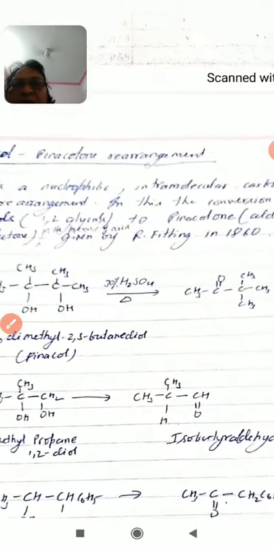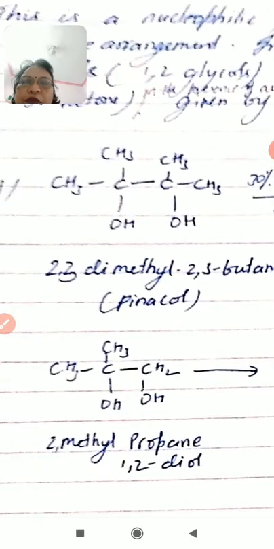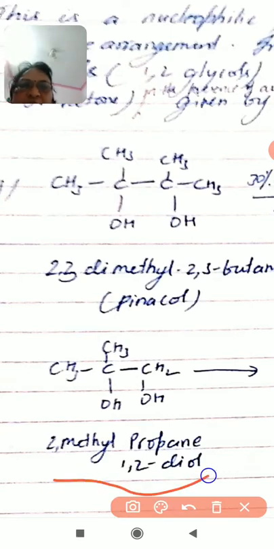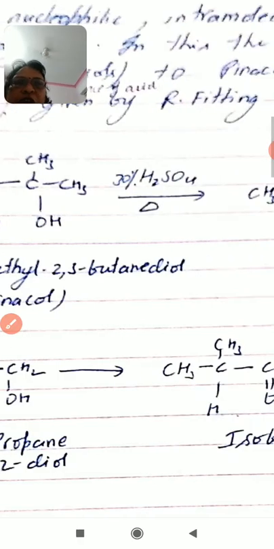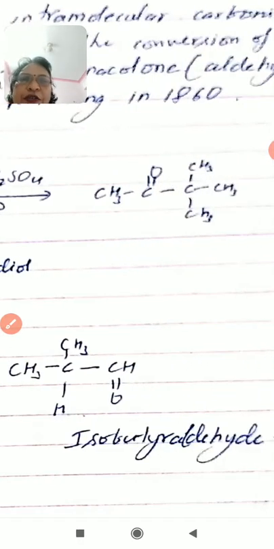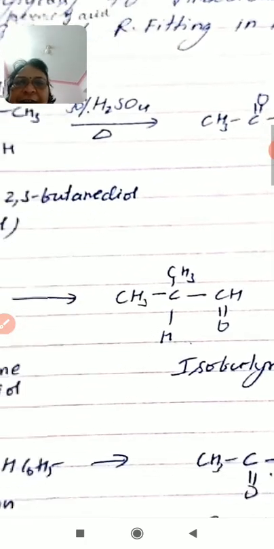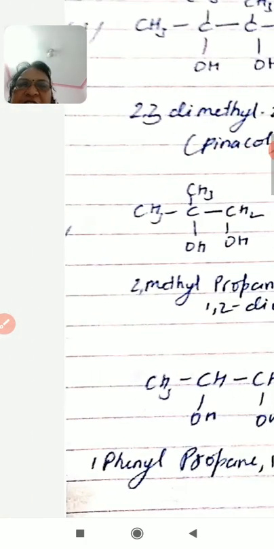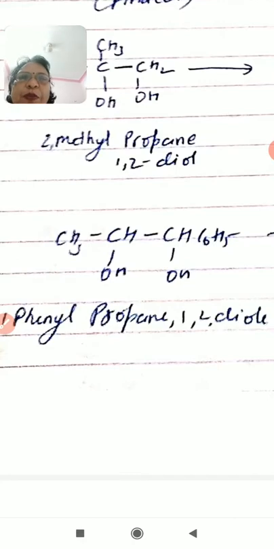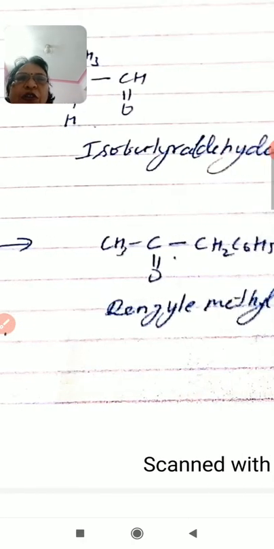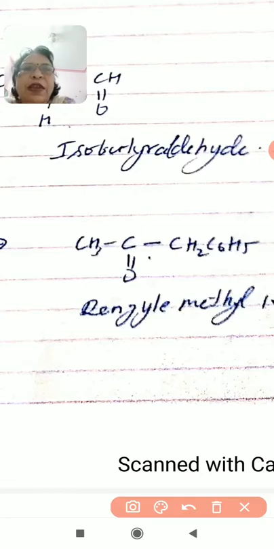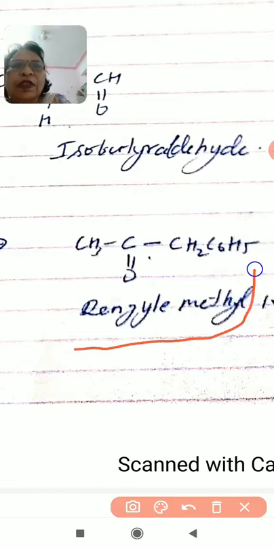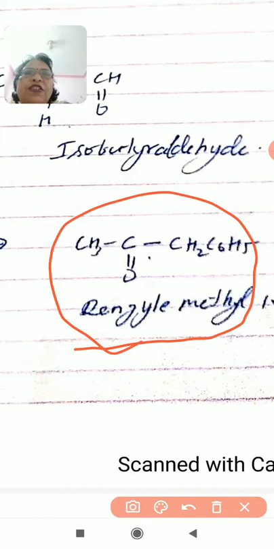In the same way, conversion of 2-methyl propane 1,2-diol. 2-methyl propane 1,2-diol on heating is converted to isobutyl aldehyde. Next, 1-phenyl propene 1,2-diol on heating is converted to benzyl methyl acetone. This.